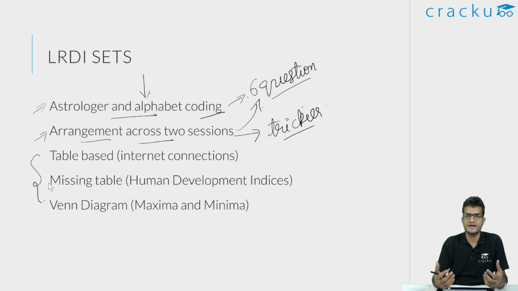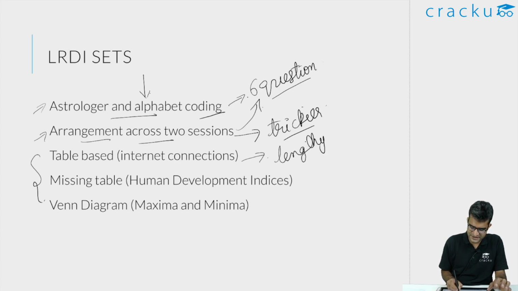I was not able to figure out where I was going wrong, because I was not able to derive whatever information was expected. So this kind of thing can happen to you in an examination, especially when there is high stress involved. So ensure that you don't pick a lengthy question wherein you might miss out on important clues. But once you get the mental map correct, if you are able to keep your composure and read the entire instructions, solving it is very straightforward. It is a very simple question. The only thing is it is very, very lengthy. So lengthy questions in general, I would say, especially for just a 4 question set, try not to make this the first set that you attempt.